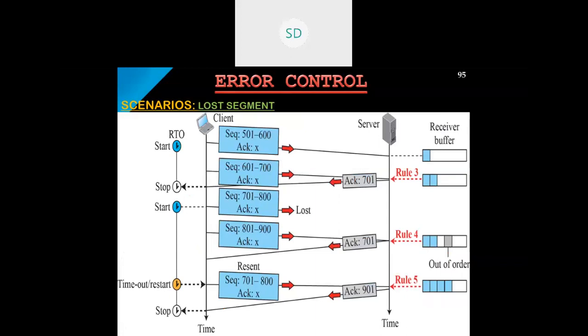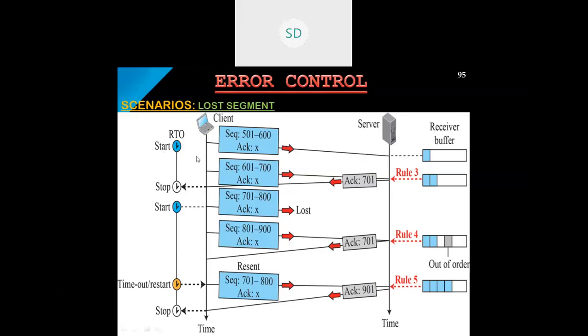Coming to the lost segment scenario. Suppose any segments are lost during the transfer. If I consider this particular section, you can observe that whenever a particular segment is being transferred, the client stores that segment in its buffer. Along with that, the timer will start. When the timer starts, the sequence will be transferred with an acknowledgement number, and when it is received, it will be stored in the buffer based on the sequence itself.